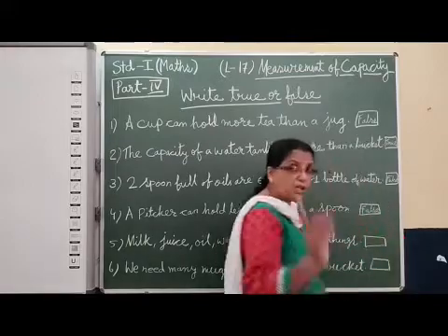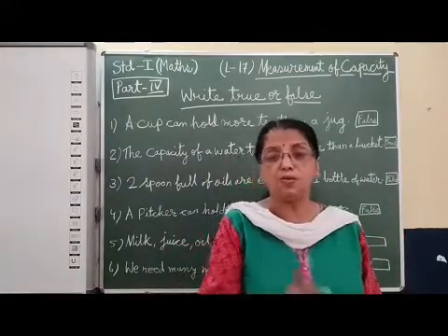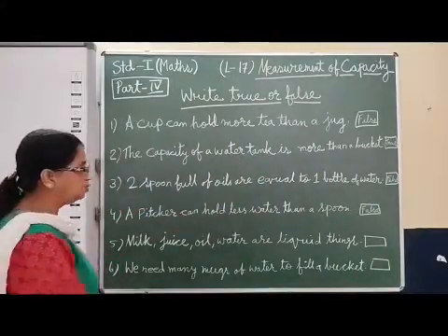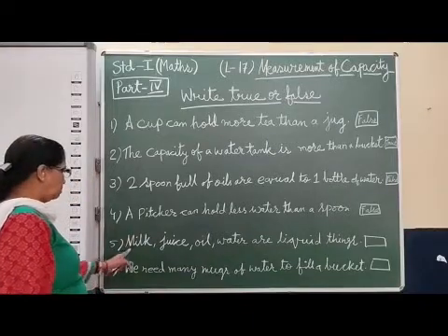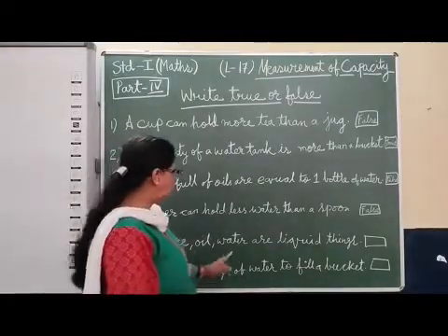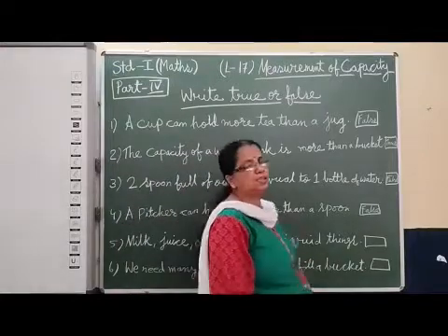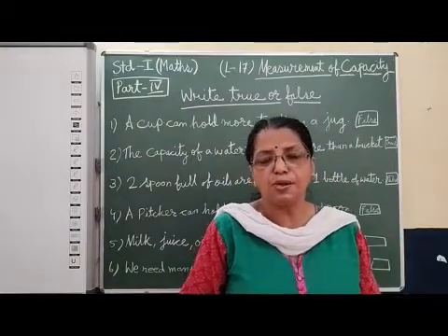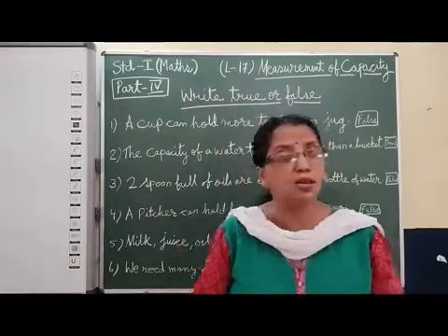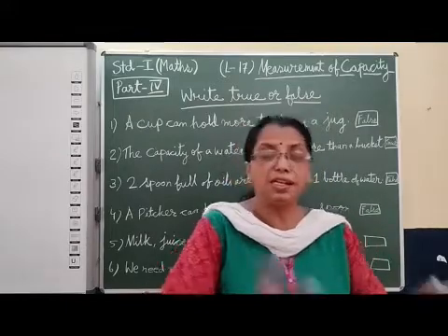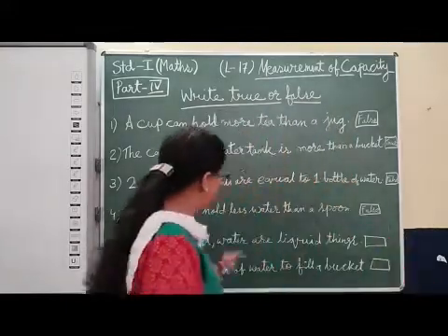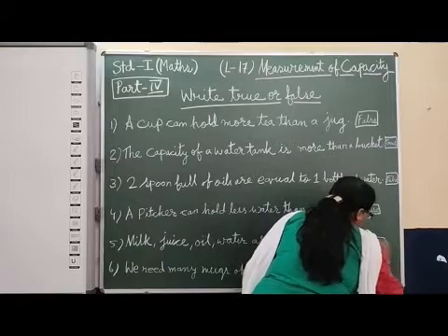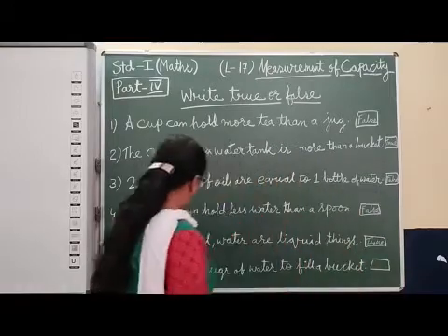Okay. This way you have to read, think, and then write whether it is true or false. Pitcher can hold less water than a spoon. It is not correct. So we have written false. Now, milk, juice, oil, water are liquid things. It is written milk, water, oil, all are liquid things. Is it correct? Yes, that is why we are measuring their capacity. It is not solid. It takes the shape of the container where we pour it. So these all are liquid things. It is correct. So true, T-R-U-E. True we will write. Okay.